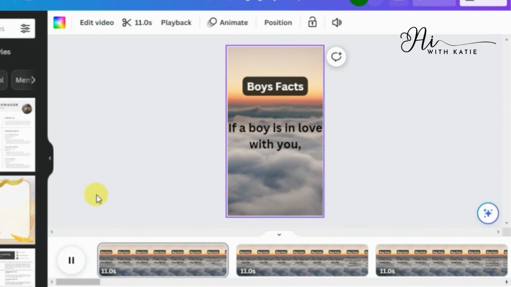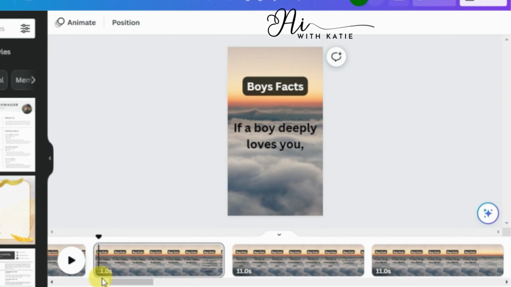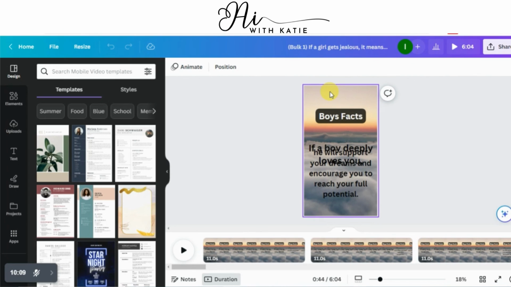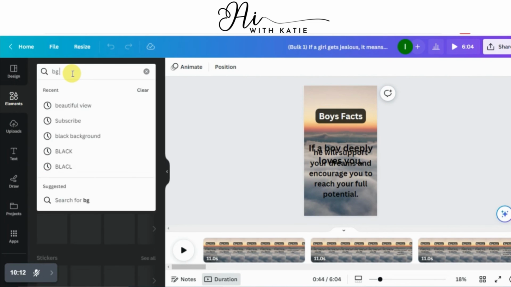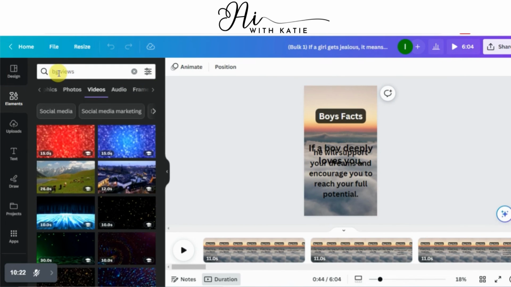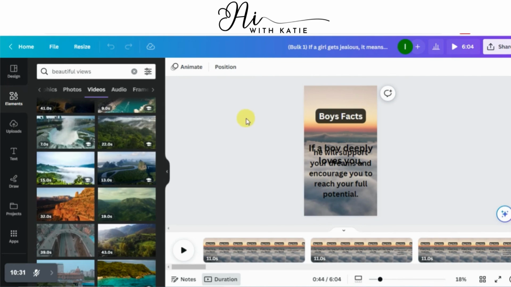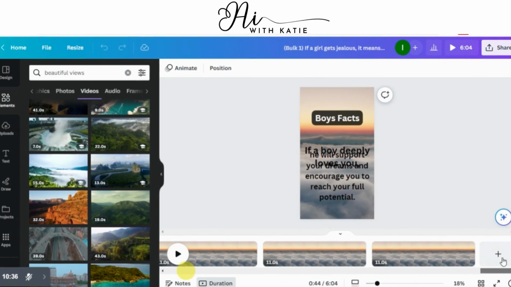I just entered my data in bulk, then I connected them with my text, and here are my 33 videos ready automatically. So in this way you can generate 100 plus videos, even 200, 300, 400 videos in just few clicks. So if you want to change the background of the videos, you can just go to elements and search for beautiful views and change your background manually.